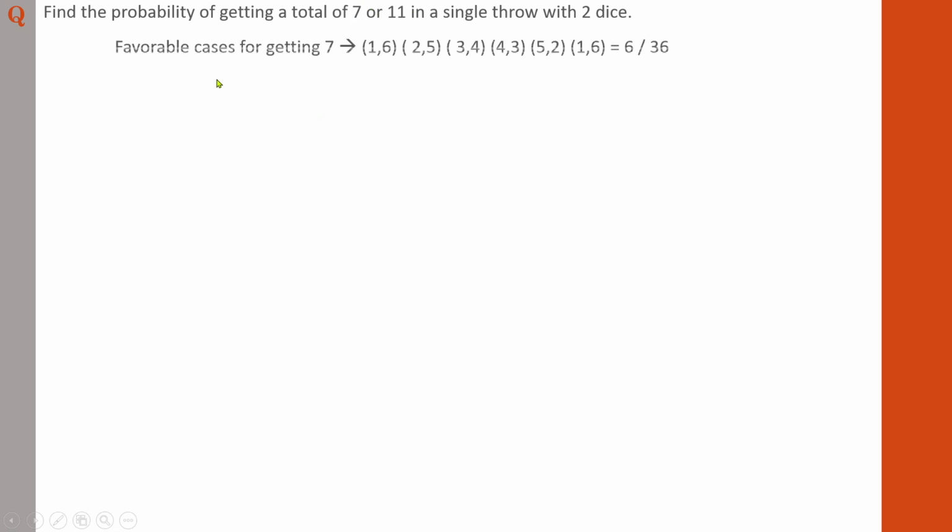So the events can be, if you want to study the probability of total 7, see, if you are throwing 2 dice, only through these set of combinations, how many combinations? 1, 2, 3, 4, 5, 6, 6 sets of combinations have to occur in order to get the total of 7. And any other events will not lead to the total value of 7. See, 1 plus 6, 7. 2 plus 5, 7. 3 plus 4, 7. 4 plus 3, 7. 5 plus 2, 7. 6 plus 1, 7. So, only these sets of combinations give you the value 7.